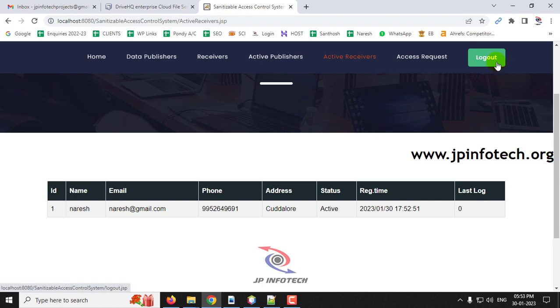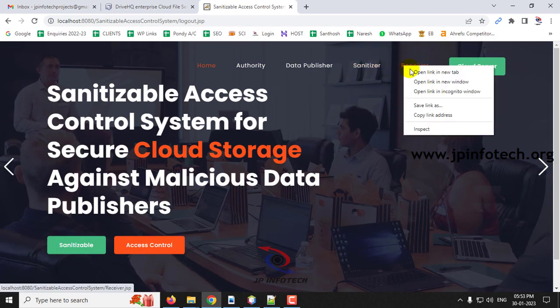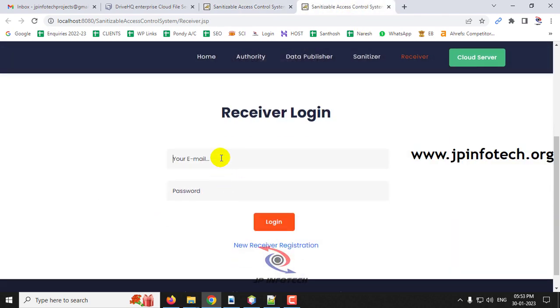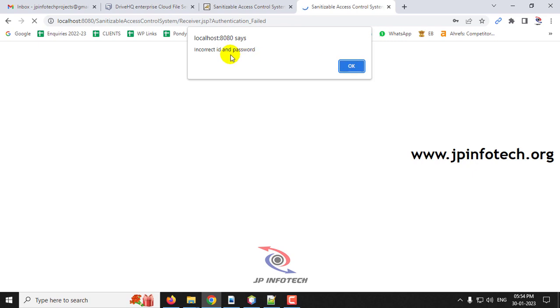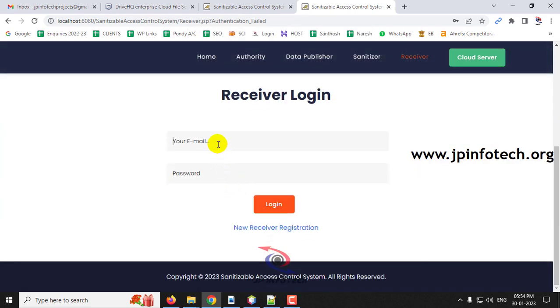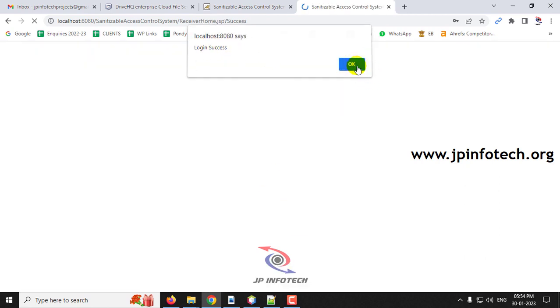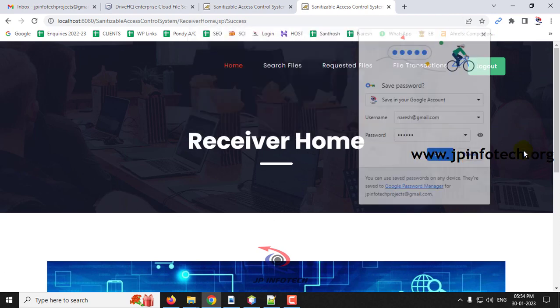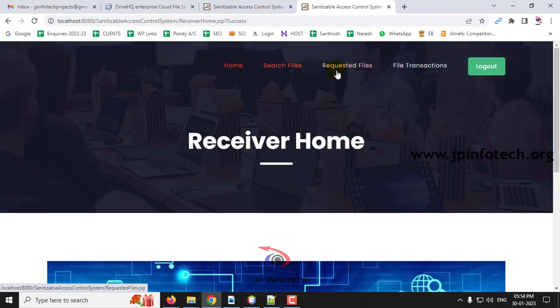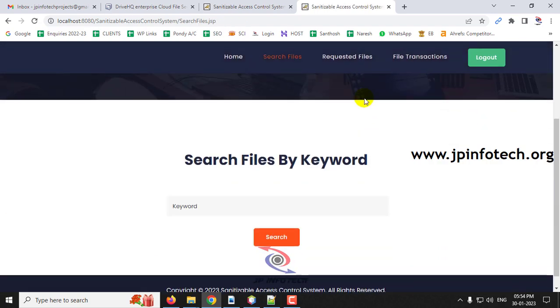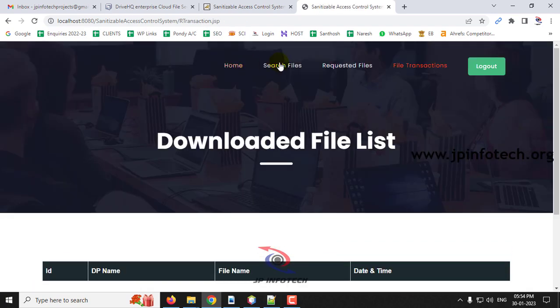So now let me log out from this part and go to the receiver part to check the login. So just enter the receiver username and password, and then click login. Sorry, I have given the wrong password. And then click the login. So here you can see the login success message, and click OK. And now it will be navigated to the receiver home page, where you can see the search file, requested file, file transaction. So here you can see it is empty. I have not given anything, so it is empty.